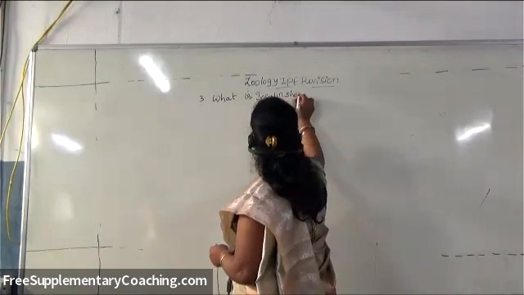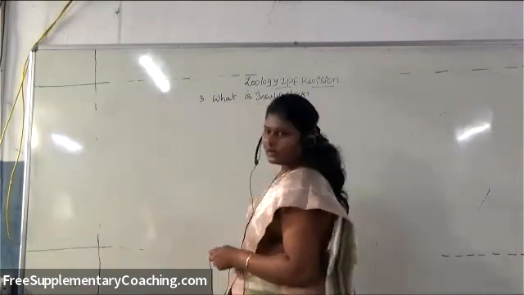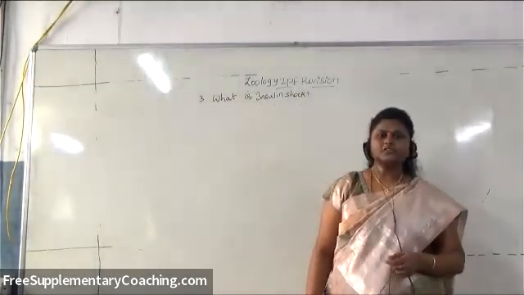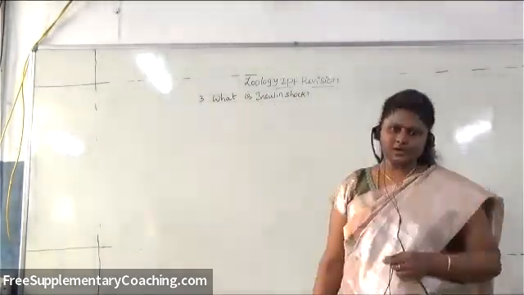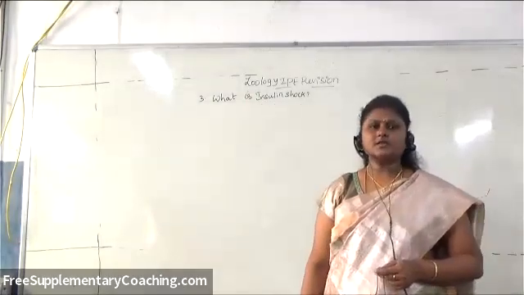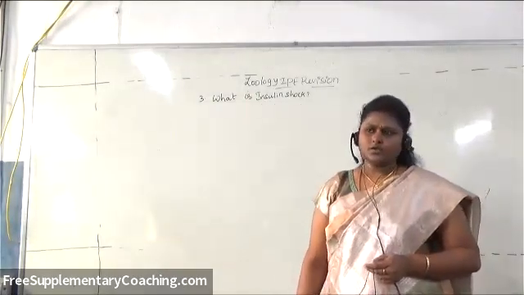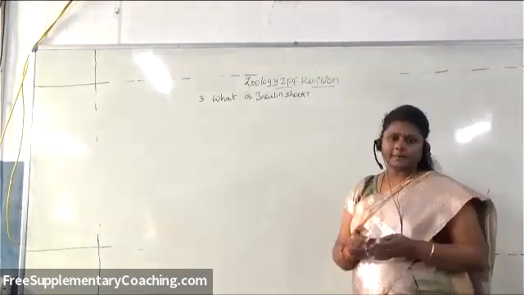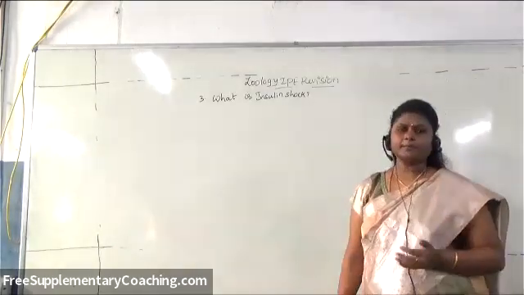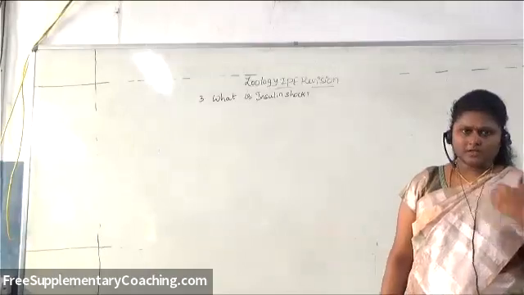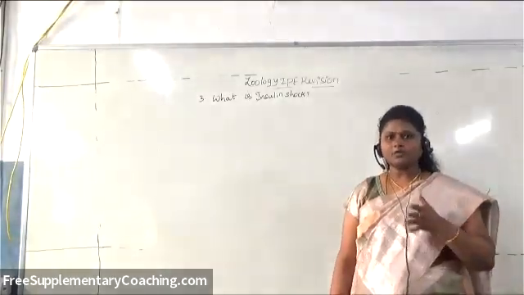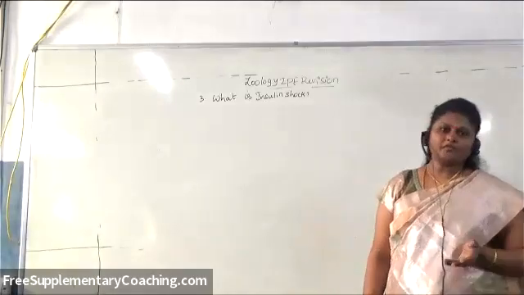Just now we have learned what insulin is. Insulin is a pancreatic hormone that regulates blood sugar levels. Then what is this insulin shock? Generally diabetic people start taking insulin, generally by injection, or sometimes orally in the form of tablets.